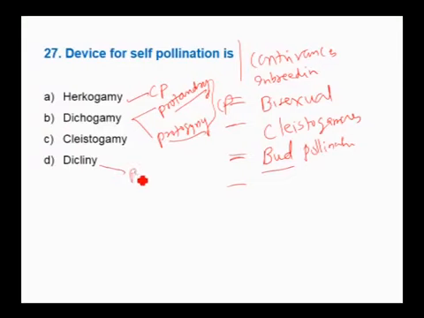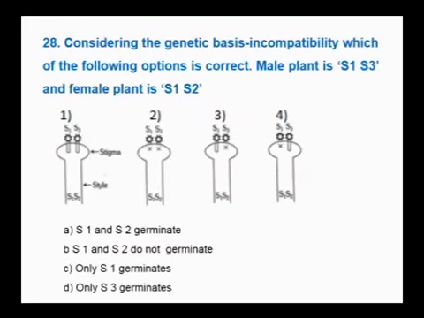Dicliny is the unisexual condition. In the bisexual condition, both possibilities exist. Autogamy is possible, and allogamy is also possible. Only autogamy, or self pollination, is possible only in the condition of cleistogamy. Therefore the answer is C, cleistogamy.